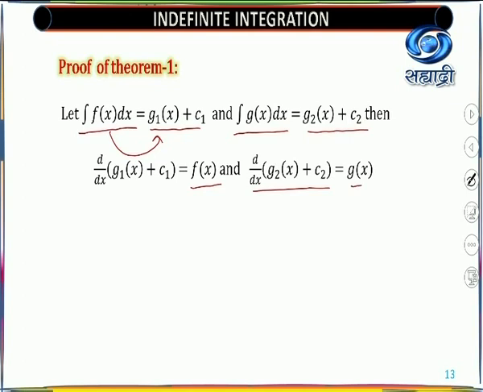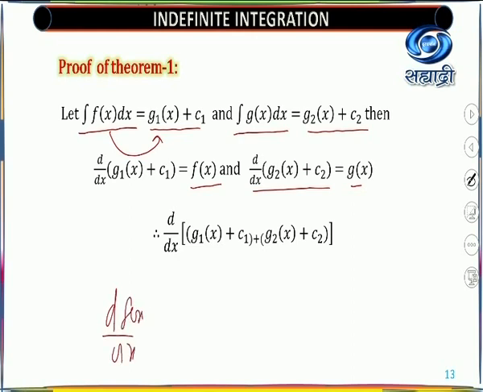Now you add the derivatives. In the derivative, you know the rule that the derivative of f(x) plus the derivative of g(x) is nothing but the derivative of f(x) plus g(x).